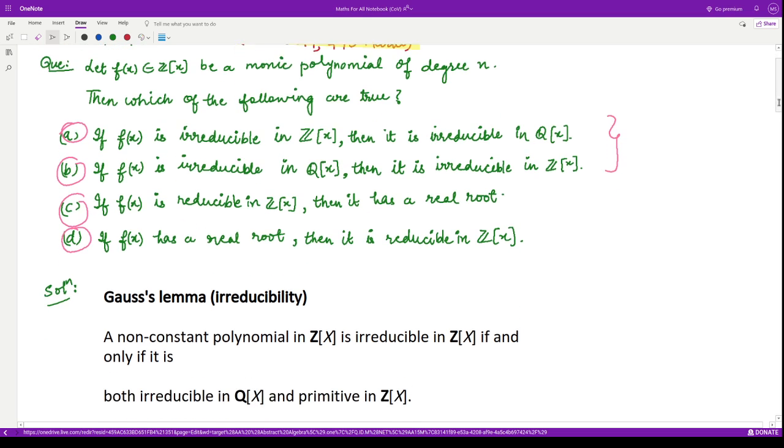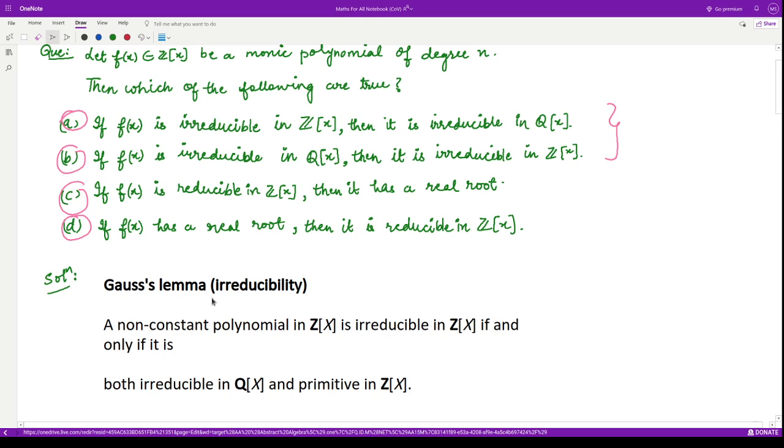So there's a Gauss lemma for irreducibility. It says that any non-constant polynomial in Z[x] is irreducible in Z[x] if and only if it is both irreducible in Q[x] and it is primitive. What do you mean by primitive? That means the GCD of coefficients of that polynomial is equal to 1.